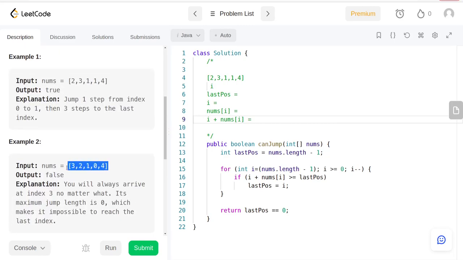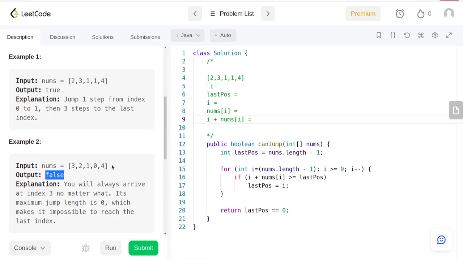In this example, the answer is going to be false. Reason being, this can go here, here, here, but these are the only possibilities. This can go up to this one, or the 0th, the entry with the 0 value, and this can go up to here. None of them can take you to the last index, and the result is going to be false.